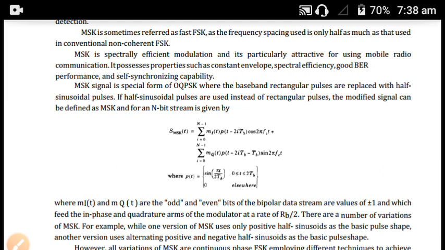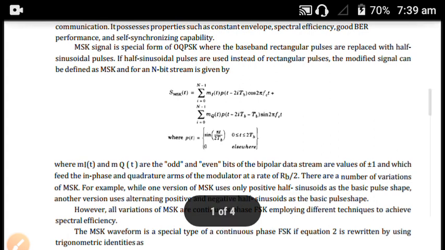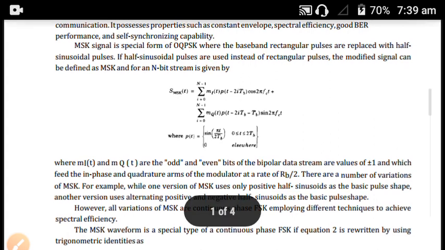The equation is given here. S MSK of t is equal to sigma i equals 0 to n minus 1 of mi of t p of t minus 2i Ts into cos 2 pi fct, plus sigma i equals 0 to n minus 1 of mq of t p of t minus 2i Tb minus Tb into sin 2 pi fct.